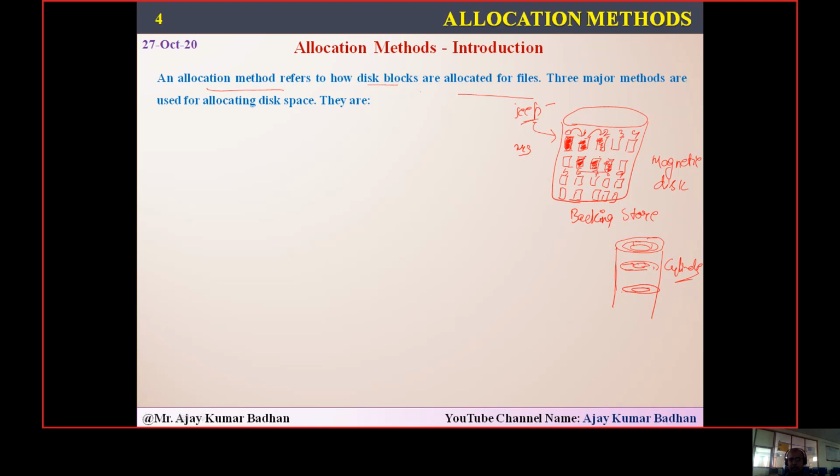And whenever you want to access data, it will try to read them in a sequential order and try to get the information. That is one type of method. I have just explained it. I'll explain in the coming slides.